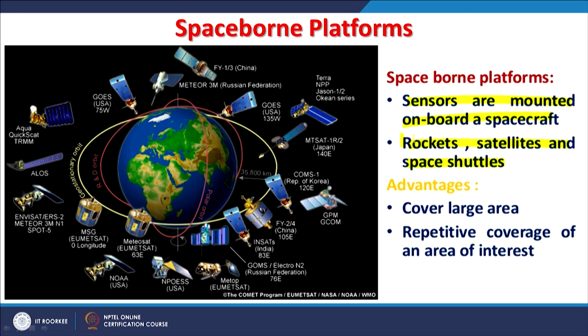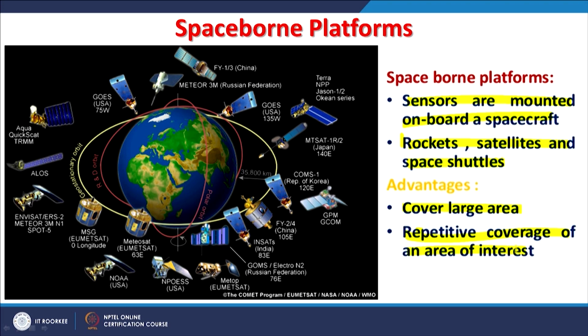What are the bigger advantages? The large area coverage, the synoptic view. It covers a large area, and you have systematic repetitive coverage, because each satellite will have a fixed orbit, and therefore repeatability is also known. So, we know when the next orbit will come, and so the repeatable coverage of the area of interest is much more stable and reliable.